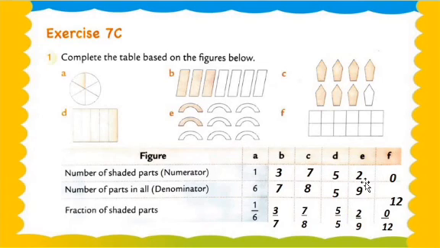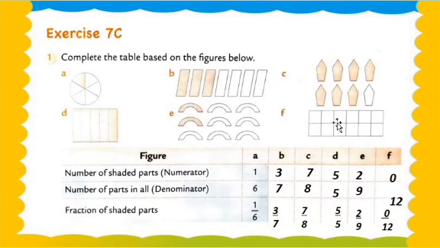Now we move on to question number E. Okay, let's check how many things are here. 1, 2, 3, 4, 5, 6, 7, 8 or 9. There are 9 things. Okay, and how many rings are shaded yellow? 1 or 2. So that's why we write 2 in the numerator and 9 in the denominator. So 2 upon 9 is our fraction. Understood, my dear students?